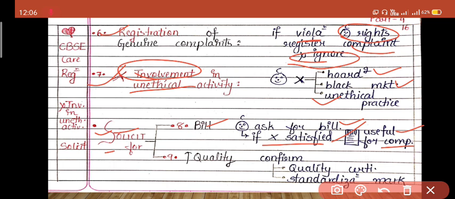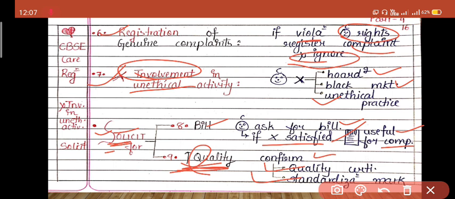Okay. Then the last responsibility is solicit for high quality. Solicit for high quality means the consumer has to give importance to good quality of the product and not the cheap quality of the product. Therefore, before buying any product, the consumer has to confirm that the product is having the quality certificate or not, the product is having the standardization mark or not. We have seen the Eco mark and the Agmark; there are quality marks which are issued by the government.